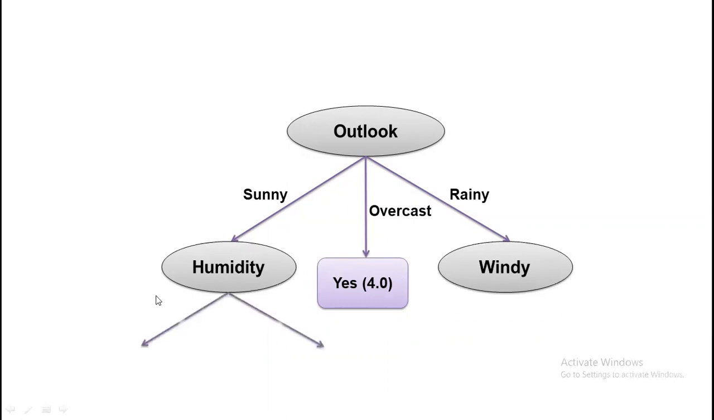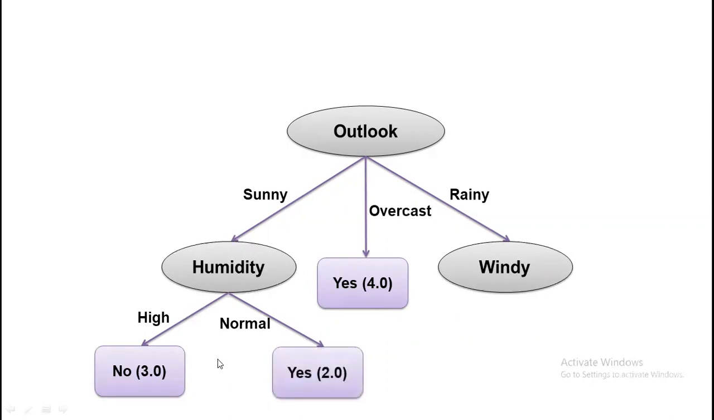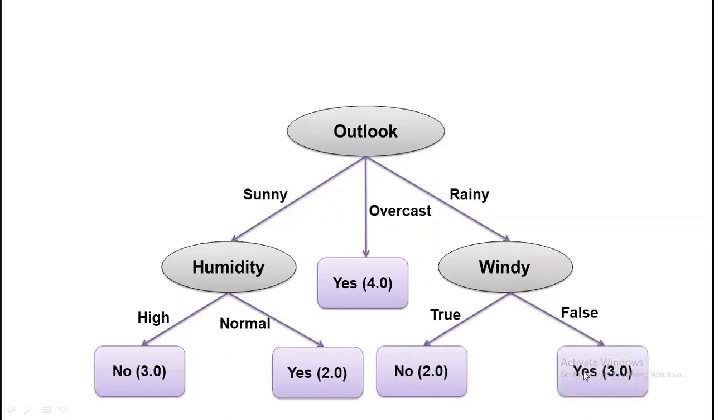Then for humidity, it takes again 2 values. One is high and another is normal. If it is high, then the play condition is no for all 3 cases. If it is normal, the play condition is yes for all 2 cases. Similarly for windy, if it is true, then the play condition is no for all 2 cases. If it is false, then play condition is yes for all 3 cases.